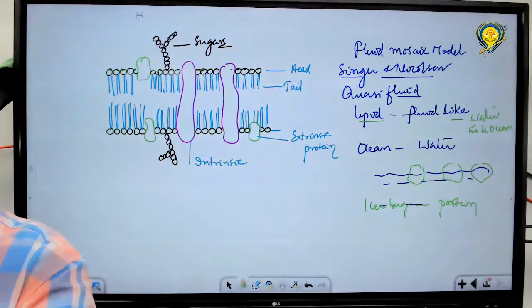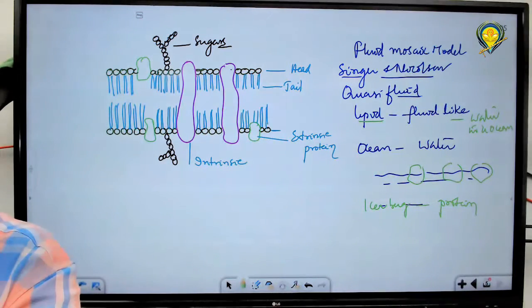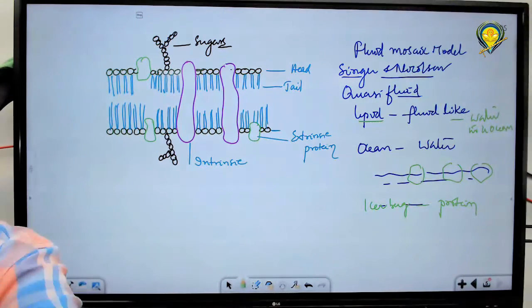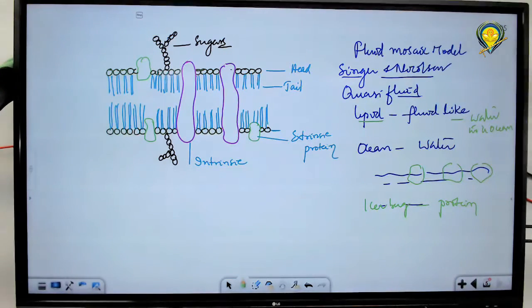Here you need to know one important thing: icebergs are not static. They are not fixed on the water. They float and move from one place to another. They are capable of movement. Likewise, proteins are also able to move laterally in a lipid ocean. That is the meaning of the fluid mosaic model.